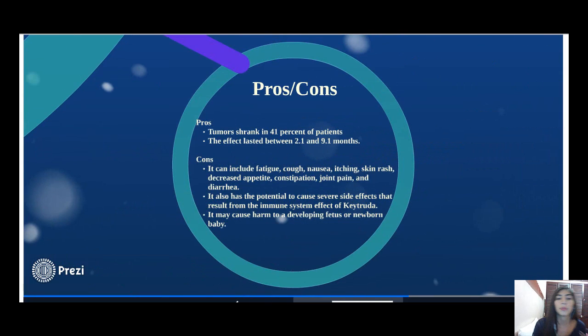Pros and cons. Pros: tumor shrunk in 41% of patients. The effect lasted between 2.1 and 9.1 months. Cons: it can include fatigue, cough, nausea, itching, skin rash, decreased appetite, constipation, joint pain, and diarrhea. It also has the potential to cause severe side effects that result from the immune system effect of Keytruda. It may cause harm to a developing fetus or newborn baby.